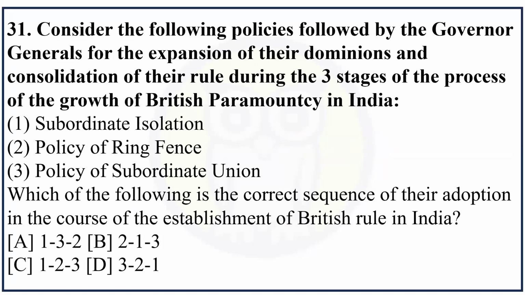Which of the following is the correct sequence of their adoption in the course of establishment of British rule in India? Policy of ring fence, then subordinate isolation, and after that policy of subordinate union. It means first, second, and third. Yes, B is the correct answer of this question.